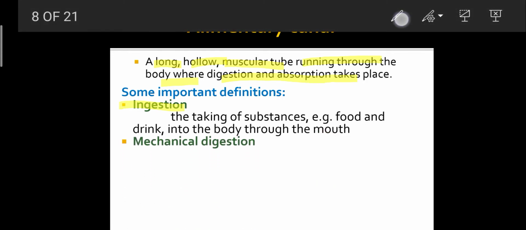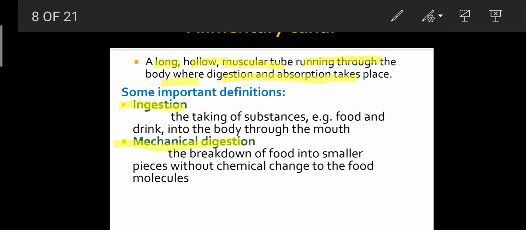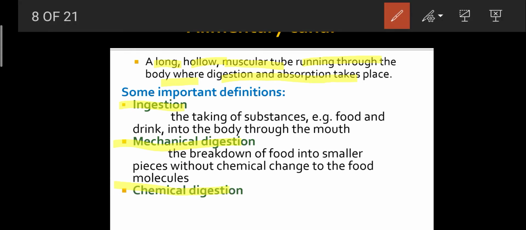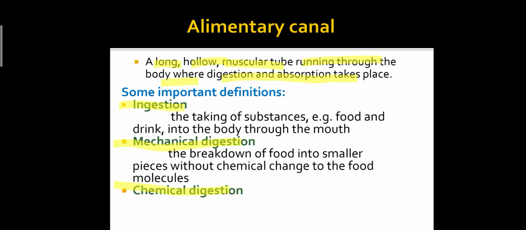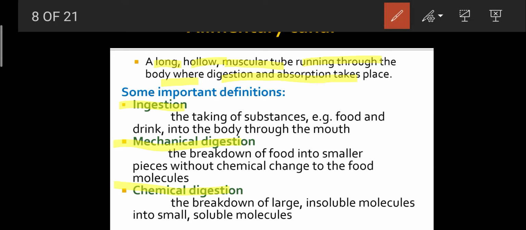What is mechanical digestion? It is the breakdown of food into smaller pieces without chemical changes to the food molecules, and this process is known as mechanical digestion. We will further describe mechanical digestion in detail in the next slides. Here is another term, chemical digestion. We will also describe it in detail in further slides. As an overview, chemical digestion is the breakdown of large insoluble molecules into smaller and smaller soluble molecules.